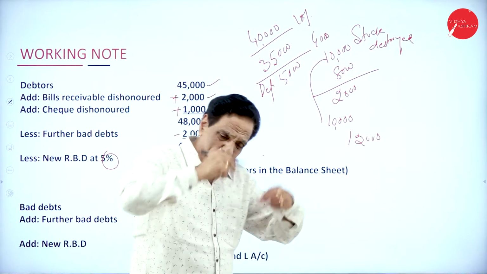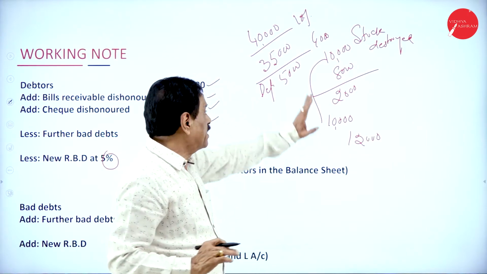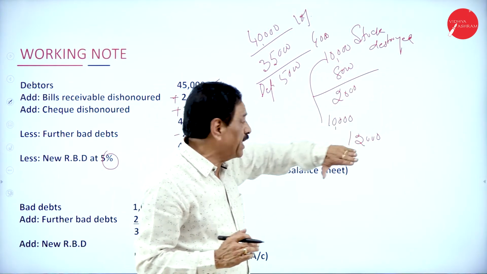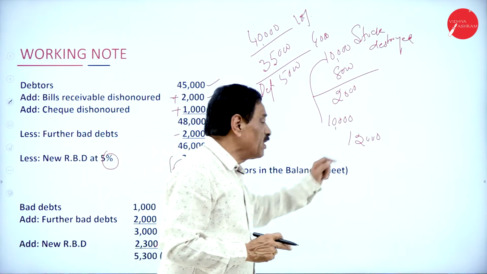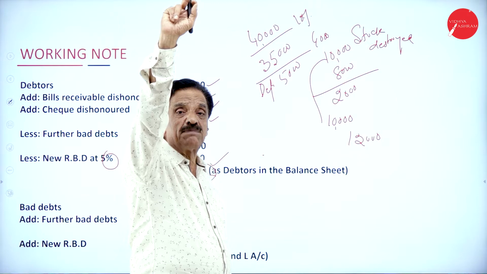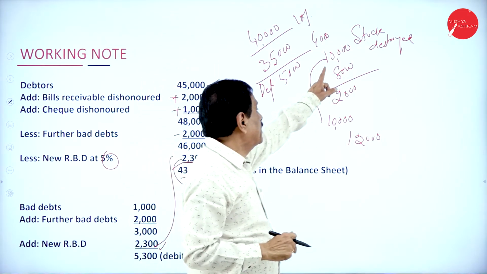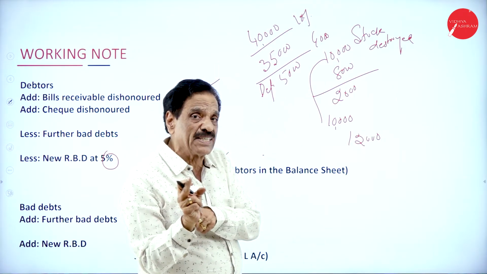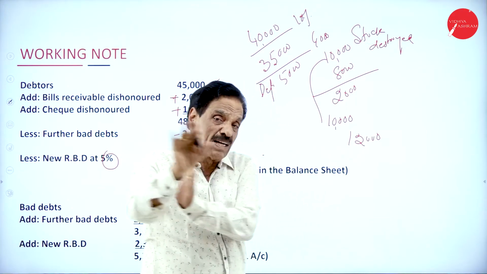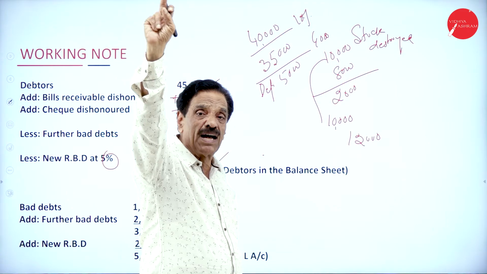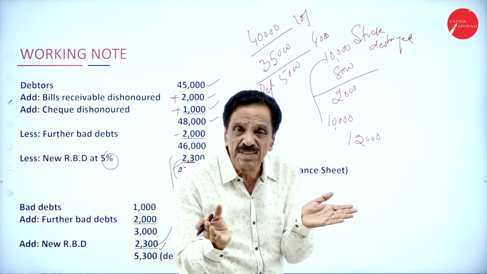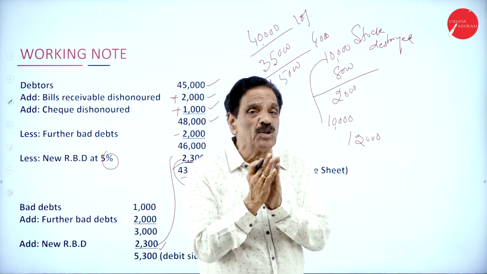By chance, if the problem says only 10,000 will come on the trading account credit side and 2,000 on the profit and loss account credit side, then 12,000 will appear on the asset side of the balance sheet. How to show? 10,000 trading account credit side, 2,000 profit and loss account credit side, then 12,000 will come on the asset side of the balance sheet. But there is no chance; 99.9% they won't pay more.